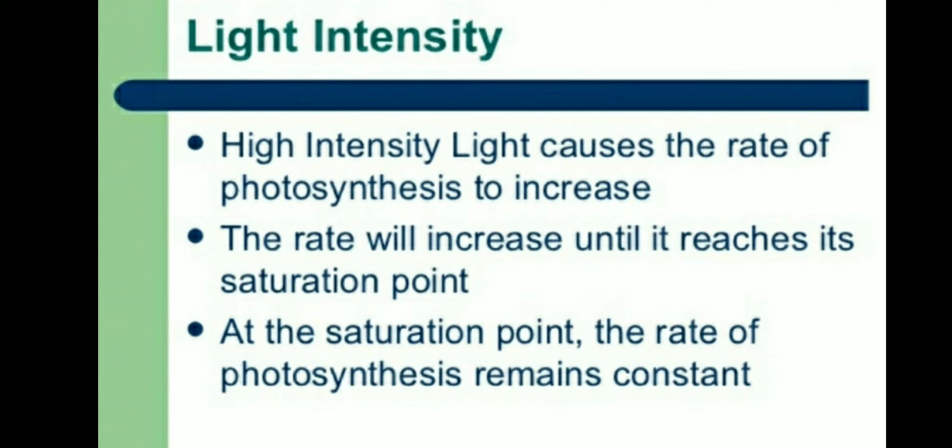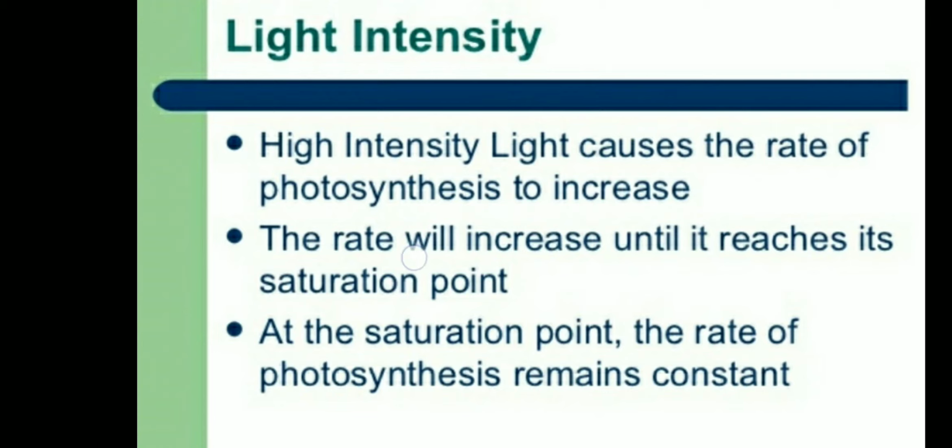At the saturation point, the rate of photosynthesis remains constant. So the rate of photosynthesis remains constant. It means beyond it, the rate of photosynthesis will not increase. So that is called remaining constant.